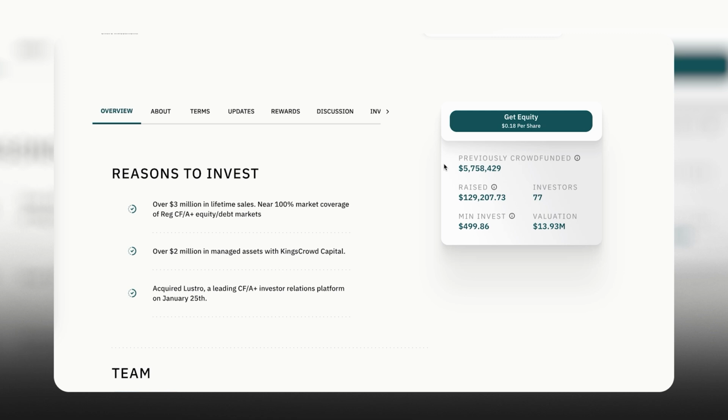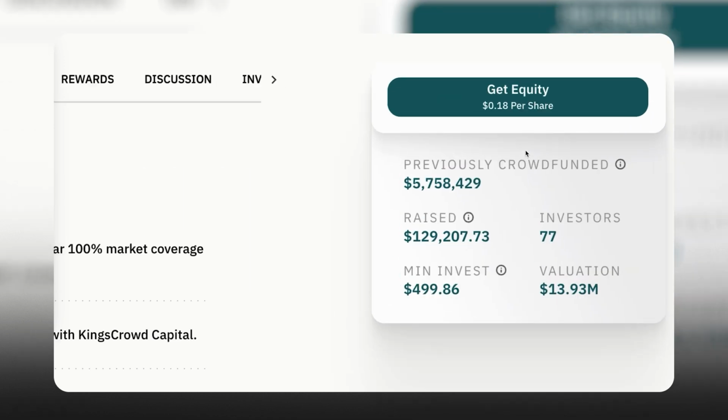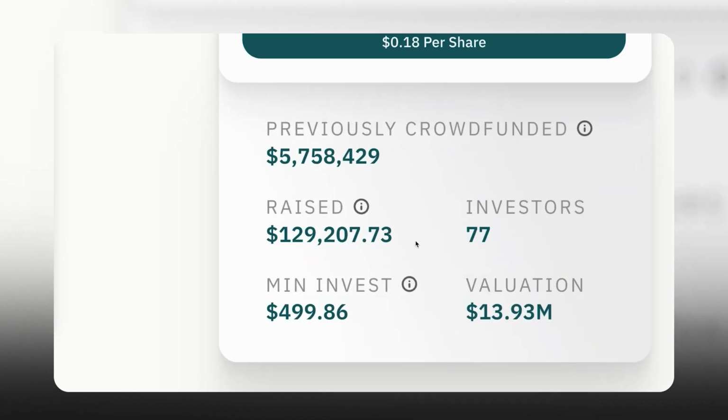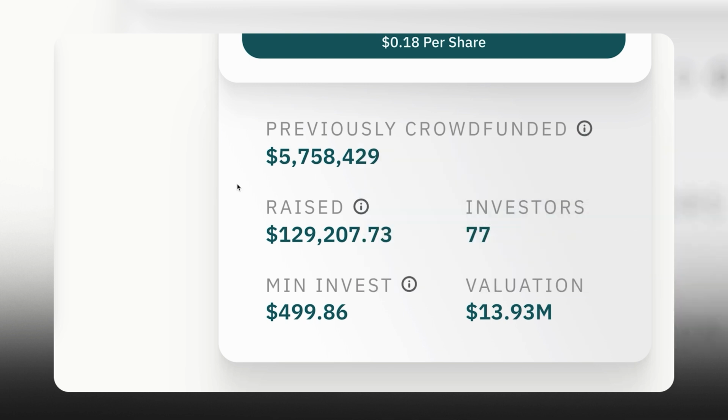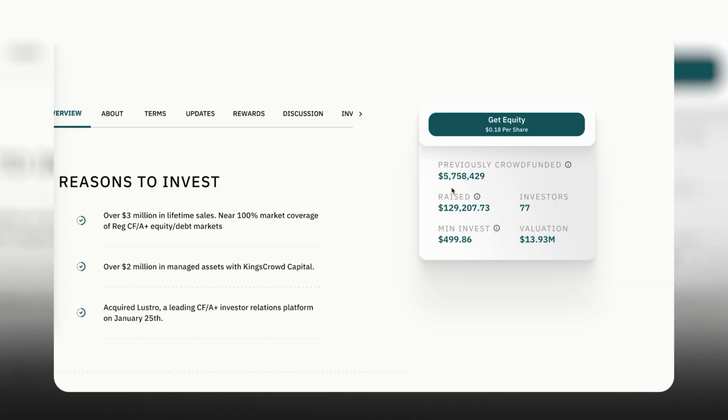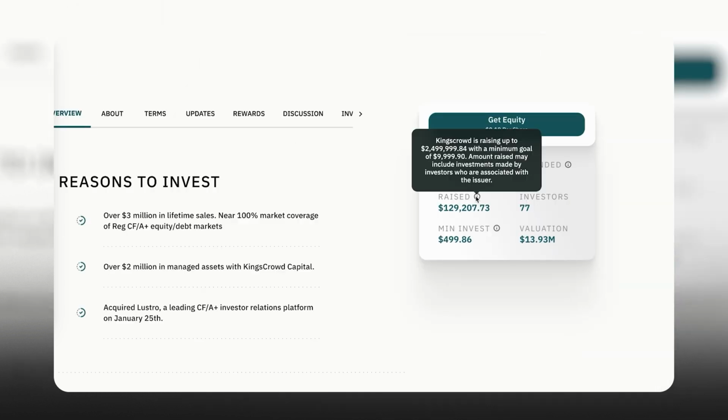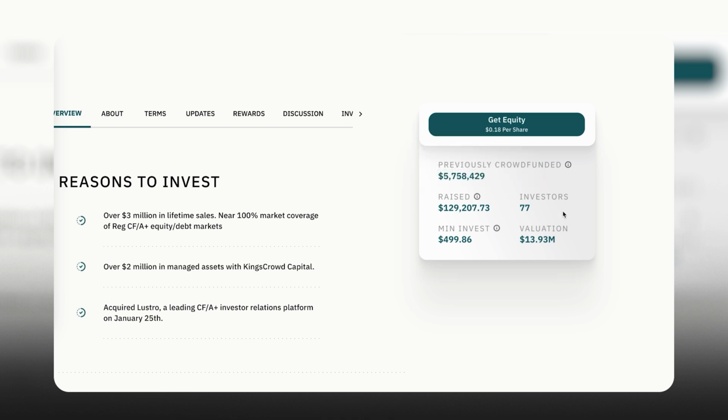When it comes to this, you're first going to look at the valuation of the company. There's a lot of detailed information here. You can see they've previously raised money via Reg A Plus and Reg CF, which includes 5.7 million that they've raised previously. They've currently raised a little over 120,000 from 77 investors. The minimum amount you can invest in this specific round is a little bit less than $500, and their current valuation is 13 million.